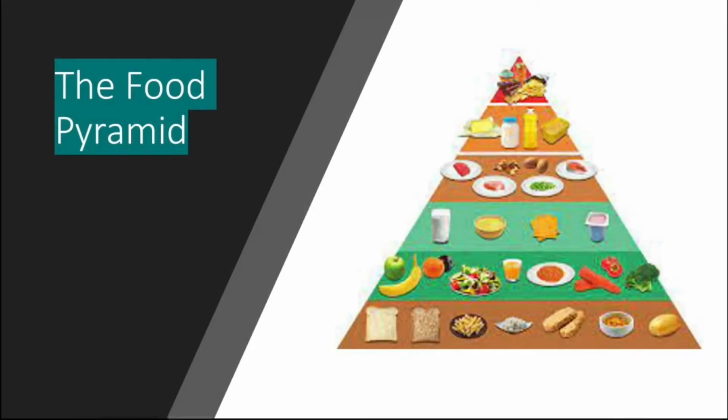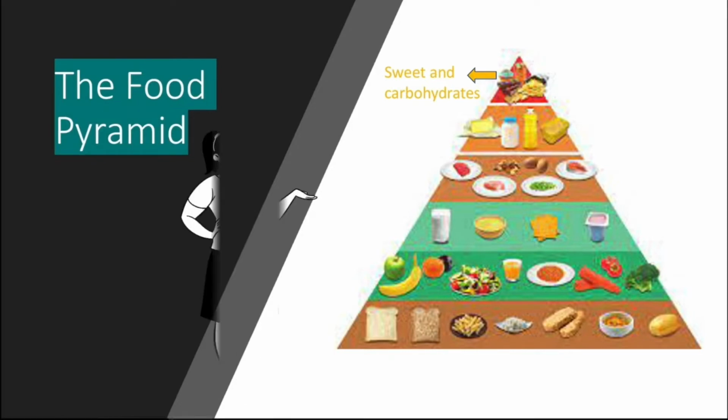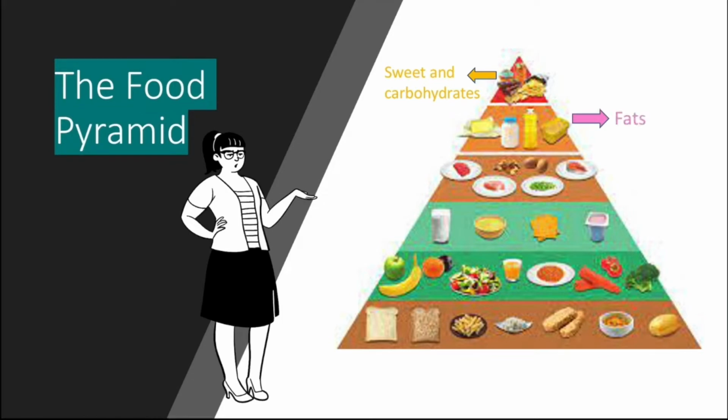So, you might have heard about the food pyramid, right? So let's discuss it. The food pyramid is divided into 6 groups. The top one, here you can see some cold drinks, fizzy drinks, and sweets. First, the group named sweets and carbohydrates. The second group, here you can see oil, cheese that makes you really fat and can lead to obesity. We're going to learn later about this. First, the group named fats.